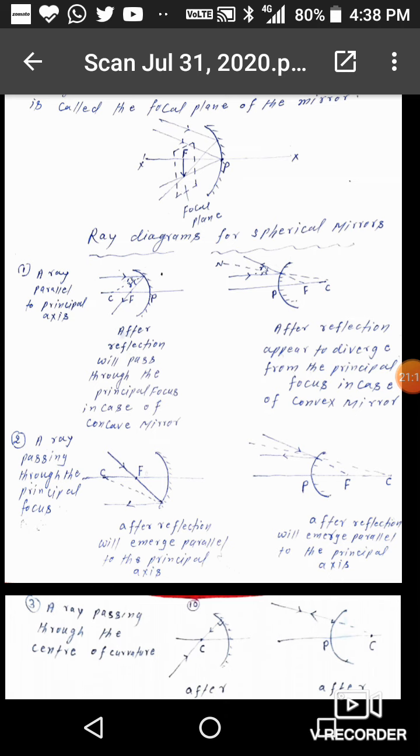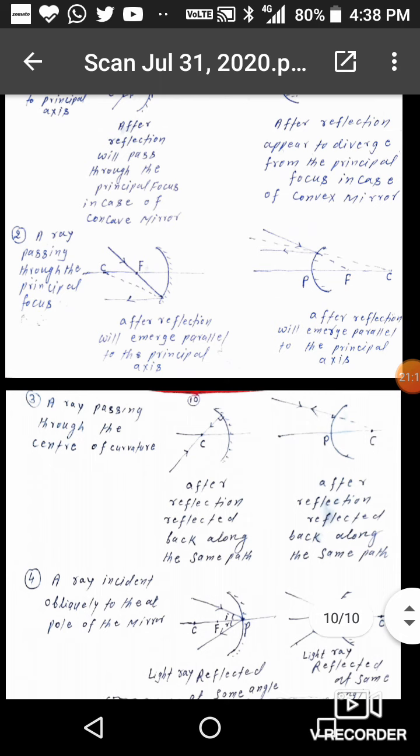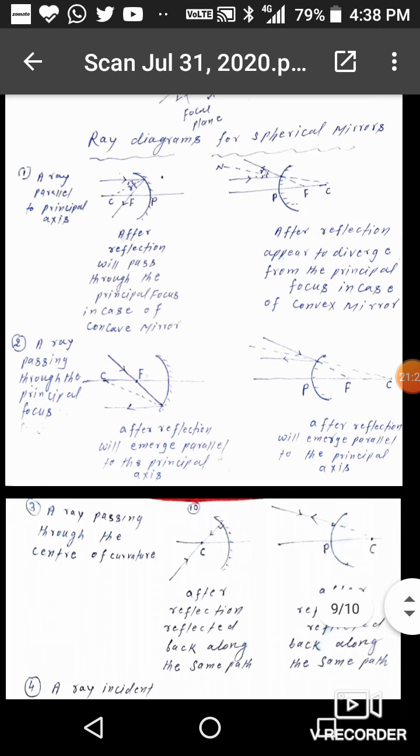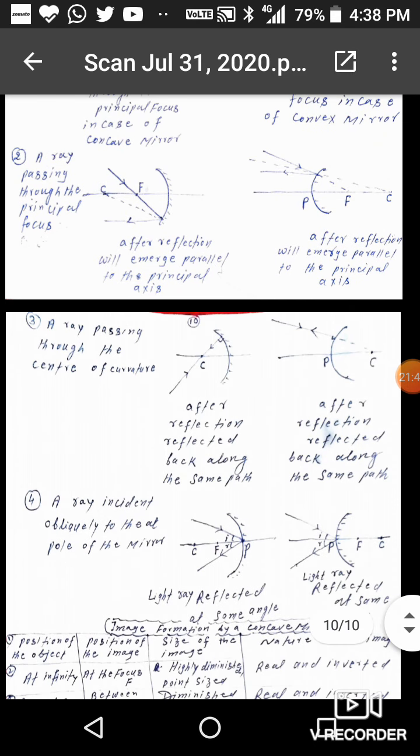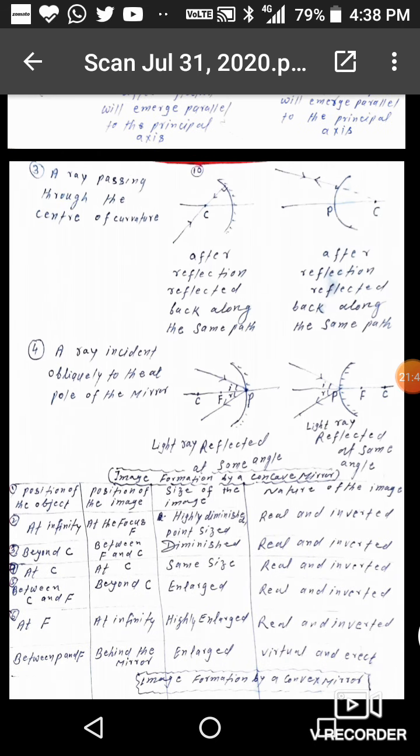Now for a convex mirror, when rays come parallel to the principal axis, after reflection they appear to diverge from the principal focus. Second case, when a ray is directed towards the focus, then after reflection it will reflect parallel to the principal axis. Third, when a ray is directed toward the center of curvature, then it will return on the same path. Fourth, when a ray is incident at the pole, then it will reflect at the same angle.